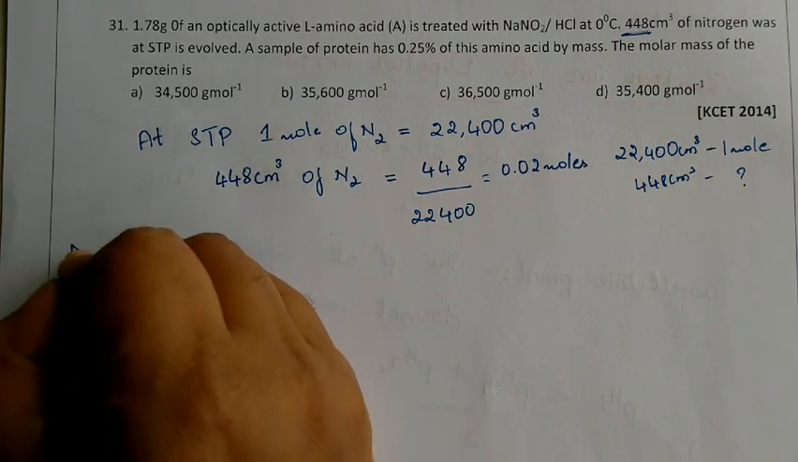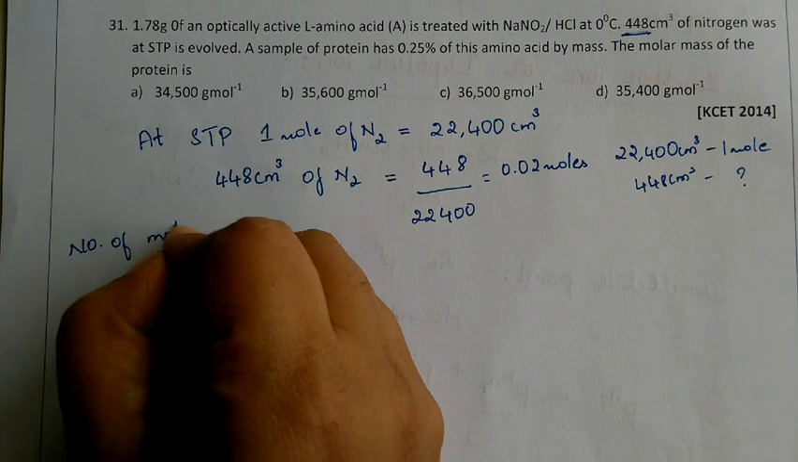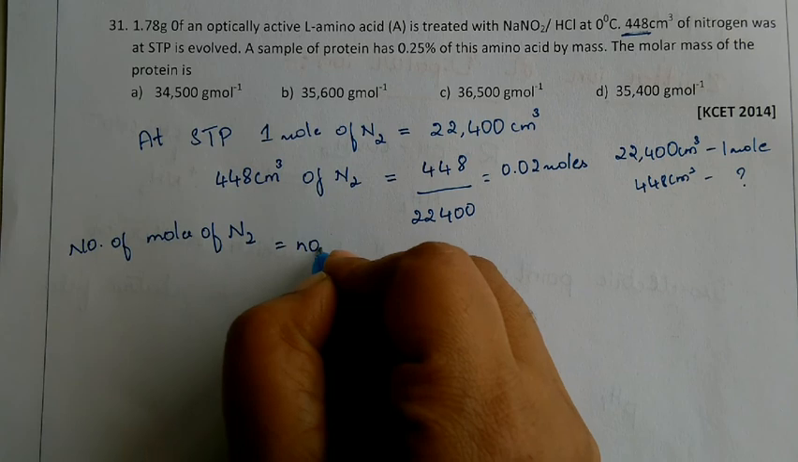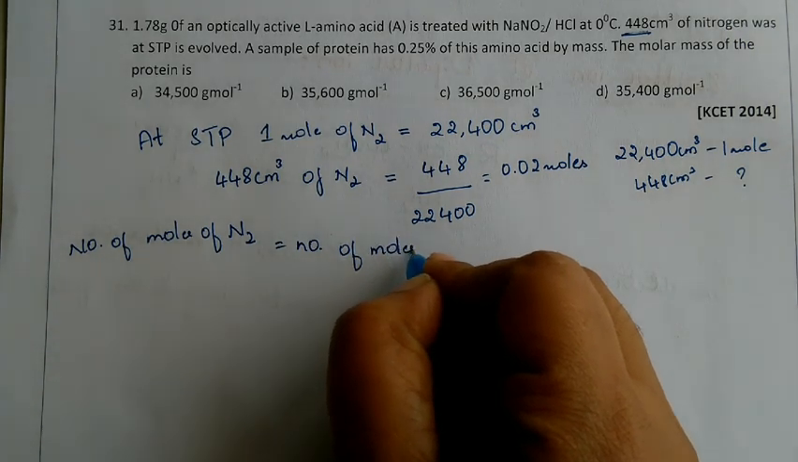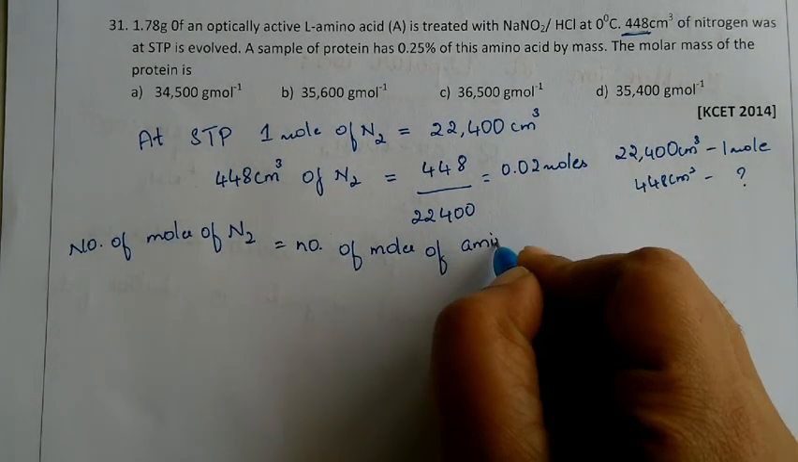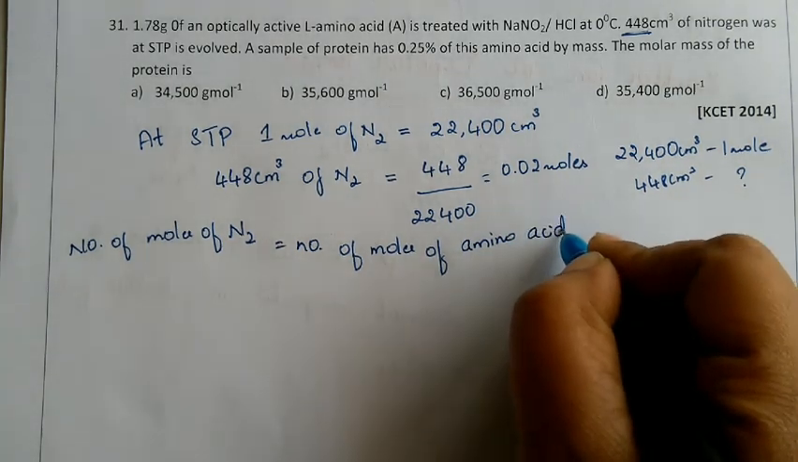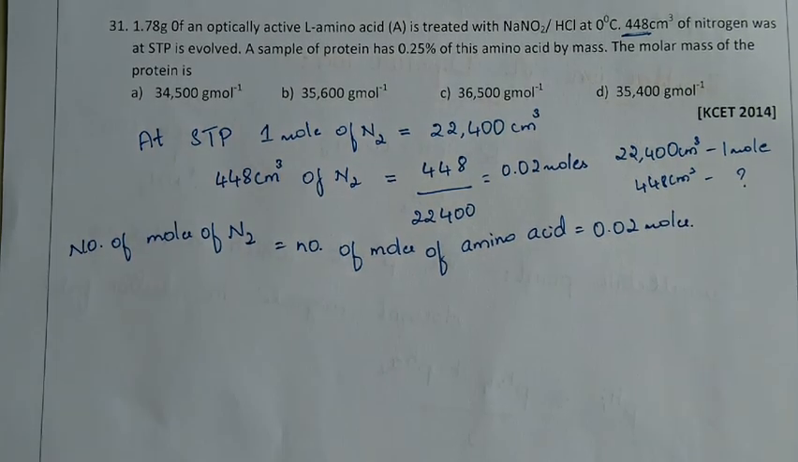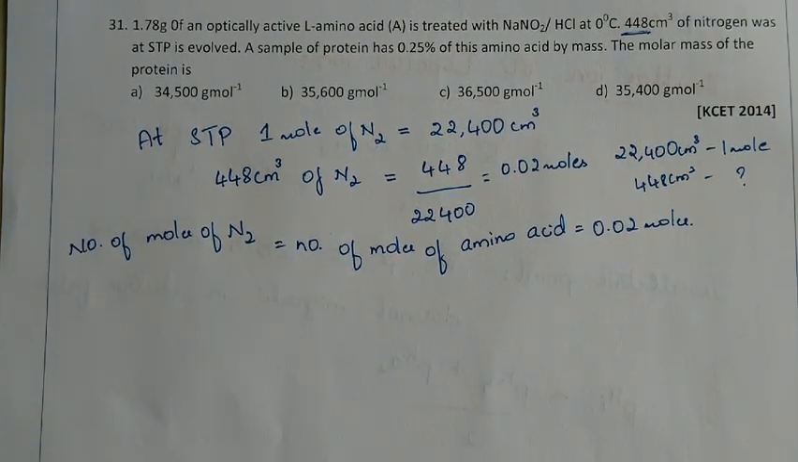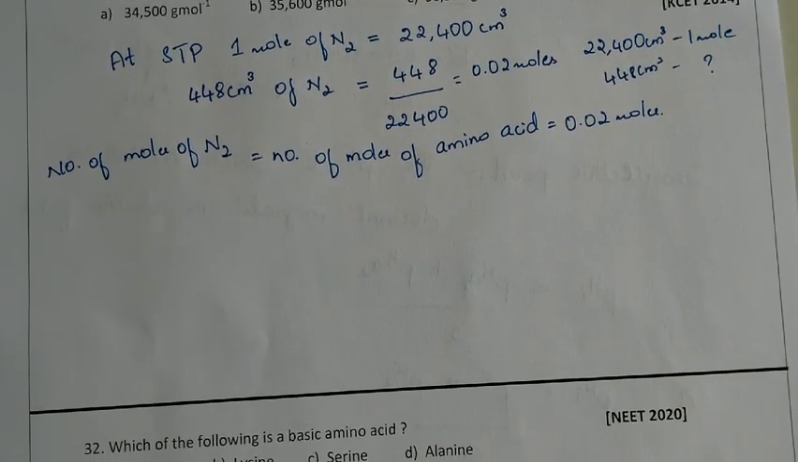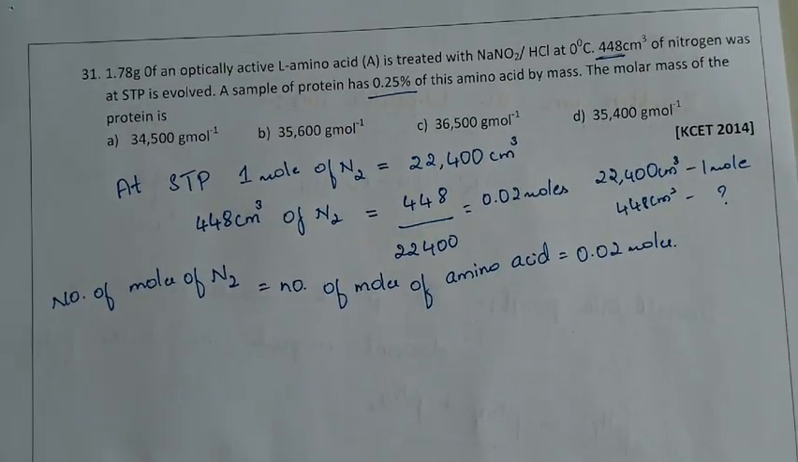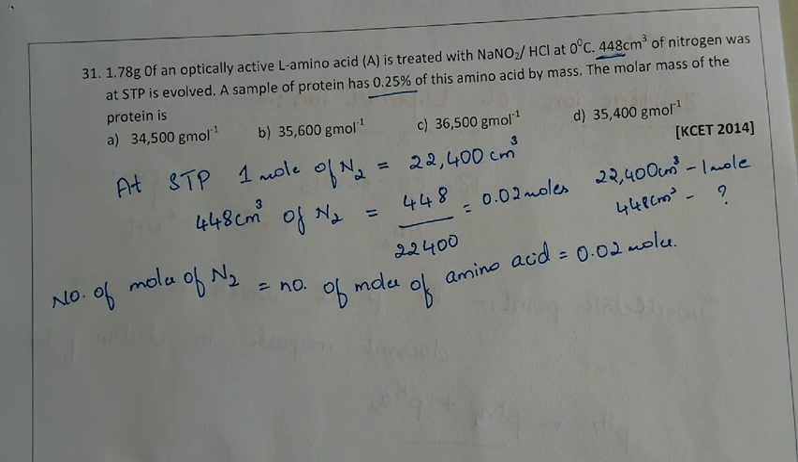So we can write number of moles of N2 is equal to number of moles of amino acid. How much is it? 0.02 moles. I hope it is clear. So the number of moles is 0.02. Next, a sample of protein contains how much? A sample of protein contains 0.25% of this amino acid by mass.